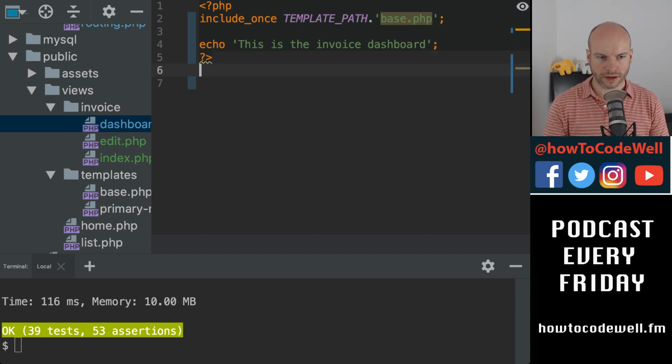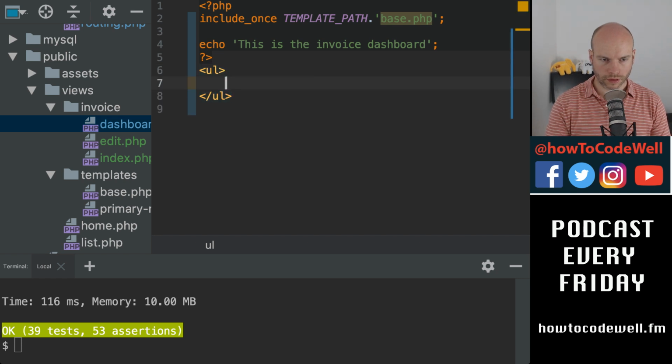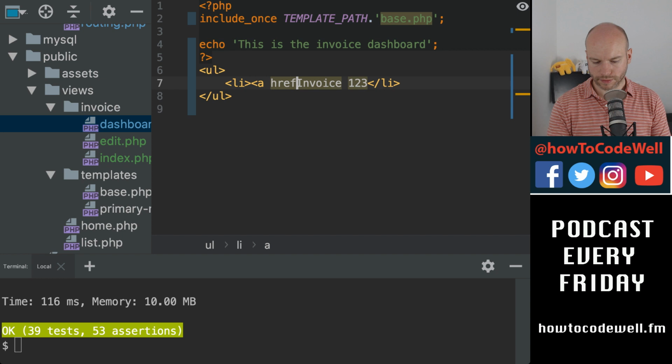Let's close that and then go into a UL, li, and then let's just do invoice 123, a href, and that would be back invoice slash invoice 123.